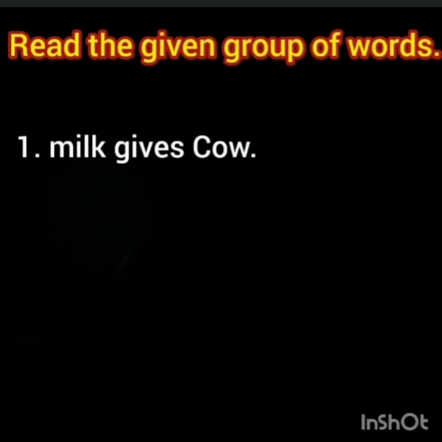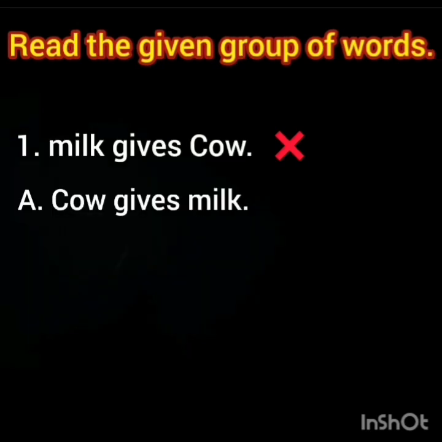So it is not a sentence. Now let's arrange them so that it makes sense. Come on, think. Yes, cow gives milk. Now it is correct. It makes sense, right? So it is a sentence.